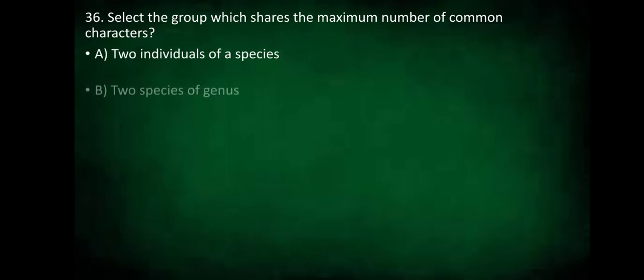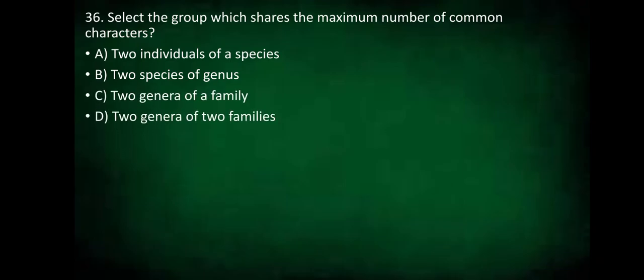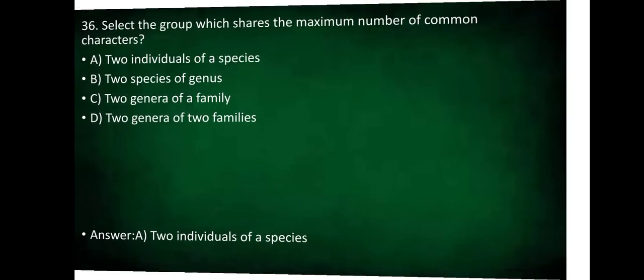Our 36th question. Select the group which shares the maximum number of common characters. Is it two individuals of a species? Is it two species of a genus? Is it two genera of a family? Or two genera of two families? The answer is two individuals of a species. They share the maximum number of common characters.